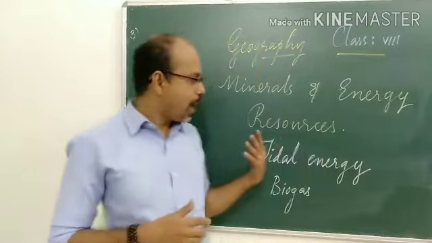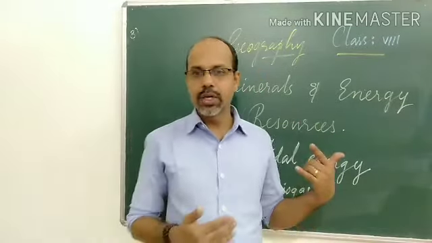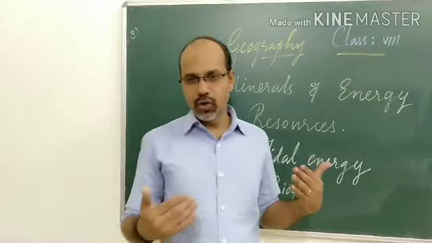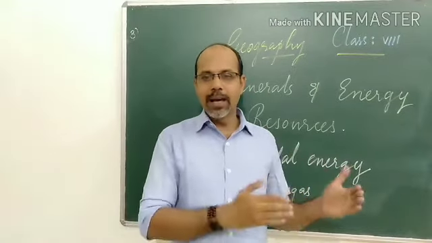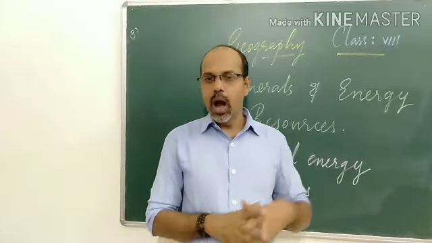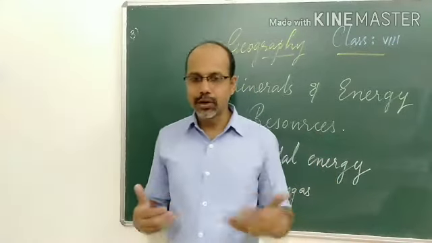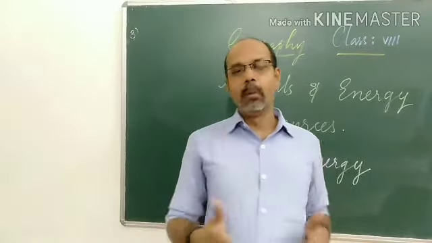Now coming to biogas. We know that the first tidal energy station in the world was built in France. Biogas, we know what biogas is. Organic waste such as dead plants, animal material and animal dung also. Cattle dung, farmers largely use the dung of animals for preparing biogas.